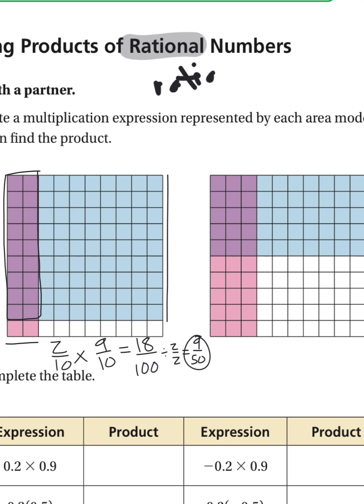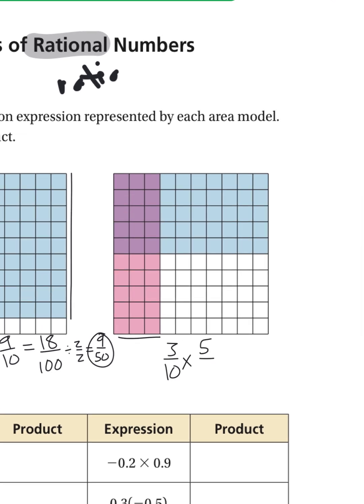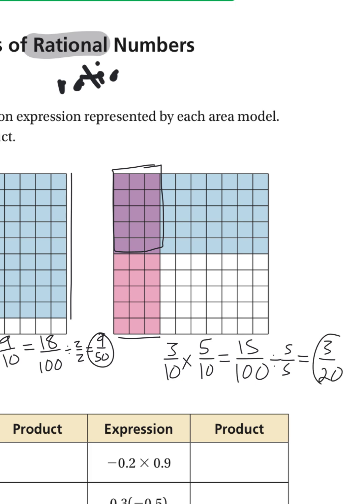All right, the second one, the red is 3 tenths times, the blue has 5 rows highlighted. 3 times 5 is 15. 10 times 10 is 100. If you count the overlap, there should be 15 there out of 100 total. We can simplify this fraction by 5. Your final answer would be 3 over 20.